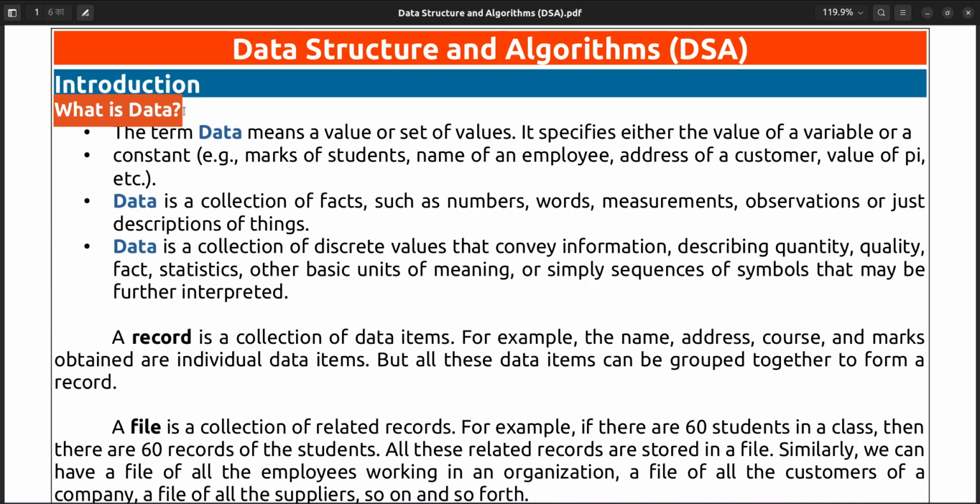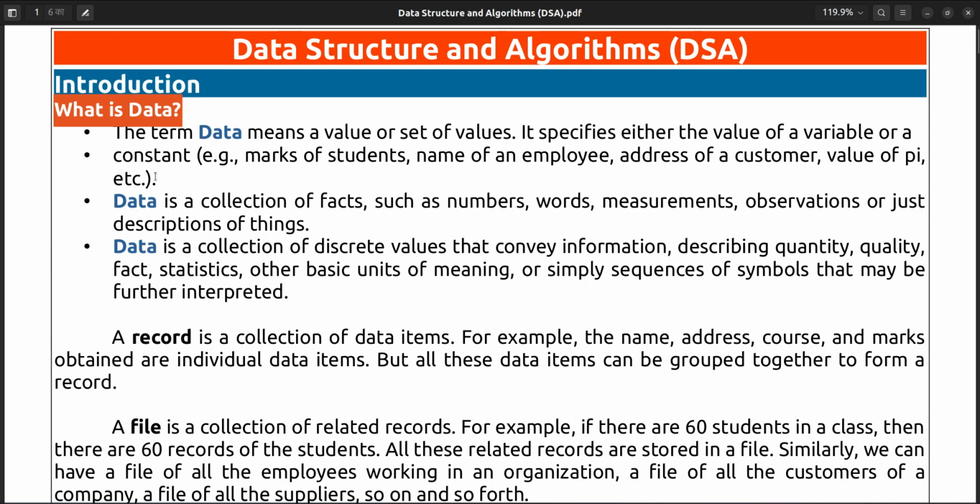In a similar way, data also has a structure. Data should be in a structured form so that it can be easily read, easily manipulated, easily accessed, and you can easily search for some information from the data. So that is nothing but the data structure.